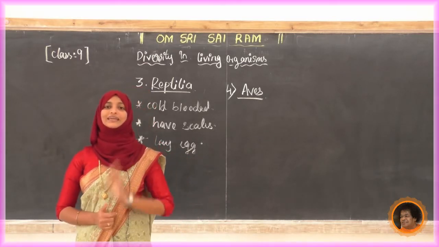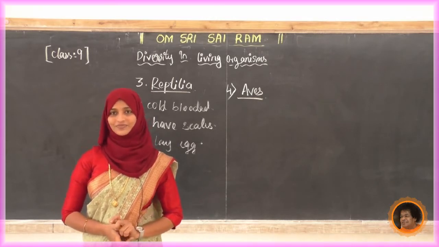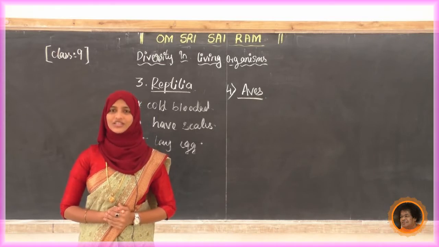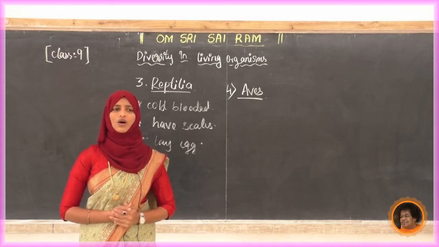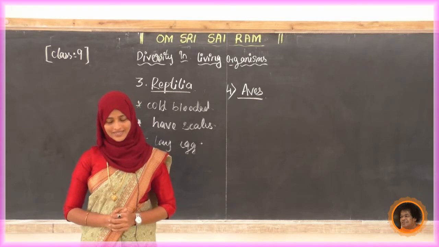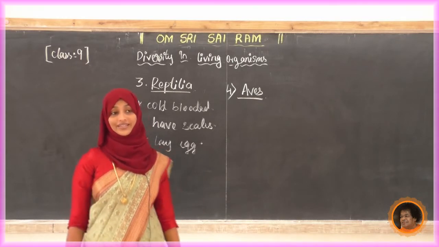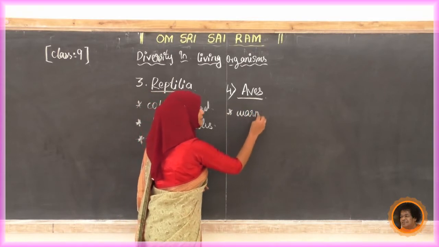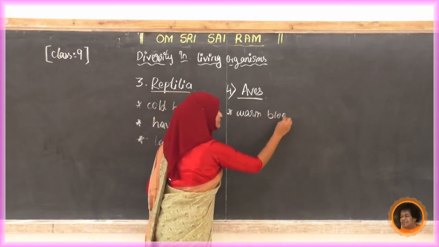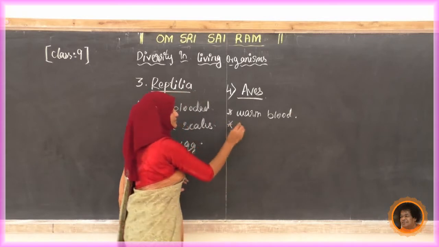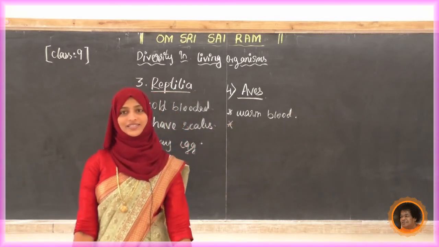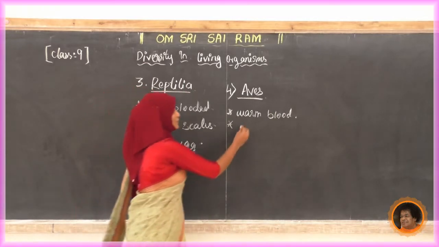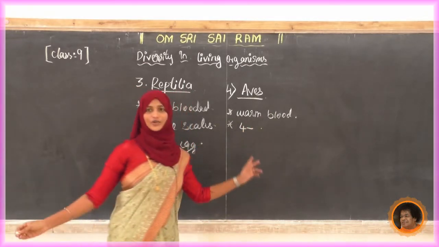Yes. Now tell me the characteristics. Tell me the features, how they are. Just imagine whether they are cold-blooded or warm-blooded. Yes, they are warm-blooded animals. So write down the first point: warm blood. Okay? Yes. Any other points? Yes, the heart is a 4-chambered heart. Write it down fully.